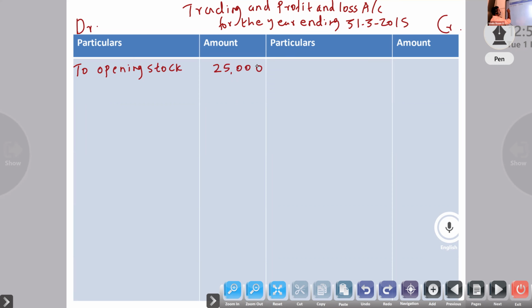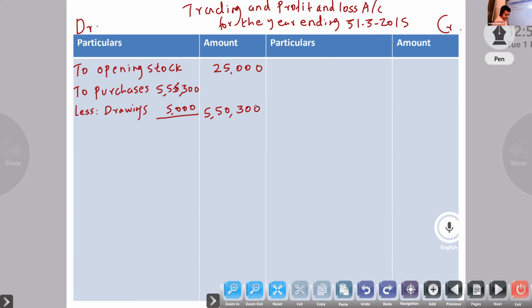25,000. To purchases. Whenever you write the purchases, check any adjustment. Yes, private purchase is there. 5,55,300 less drawings. Less drawings 5,000, it is given in the adjustment. So 5,50,300.